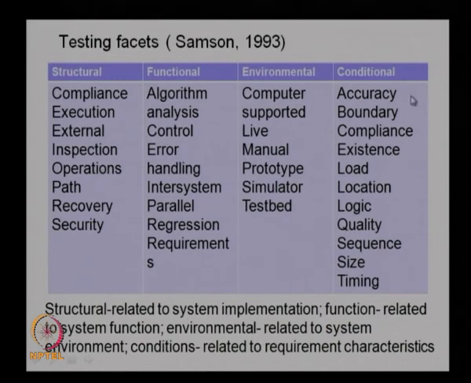So what is the environment under which this particular structural test is carried out needs to be looked at. Similarly the conditional also, what kind of accuracy is needed for that particular test, what kind of load is there, what kind of logic, size, timing. So these environmental and conditional facets are to be added to all these tests under structural and functional. That is the testing facets to be identified when we do the testing of the system.